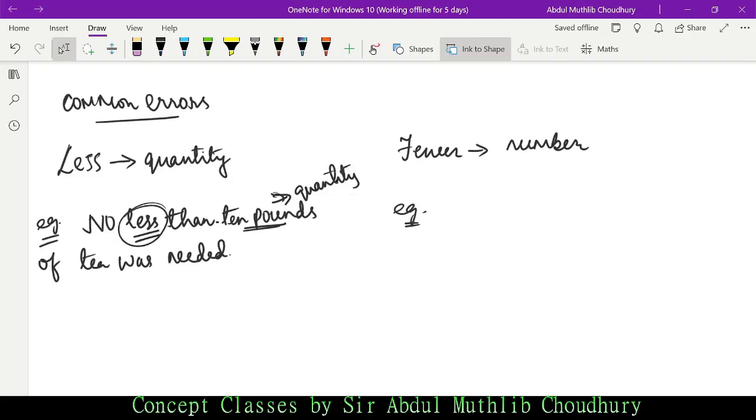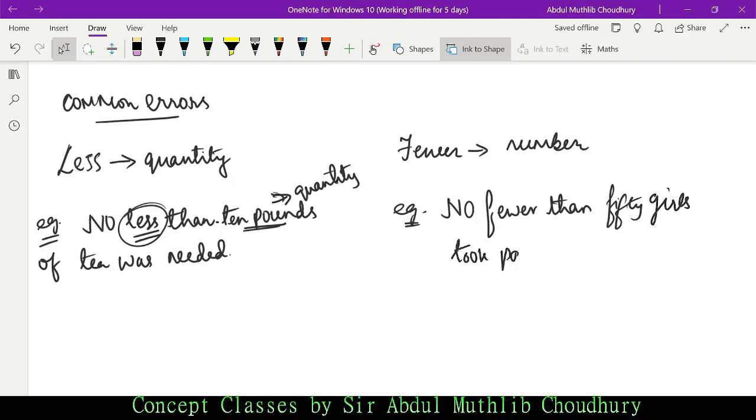Now fewer refers to number. See how you use fewer in a sentence.